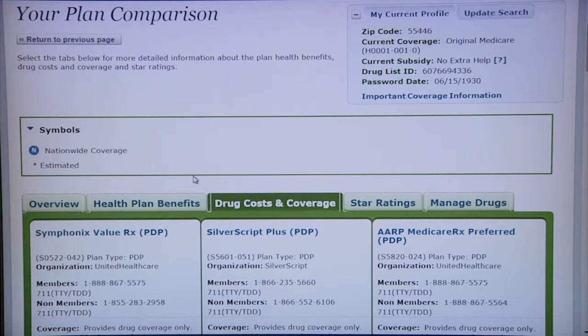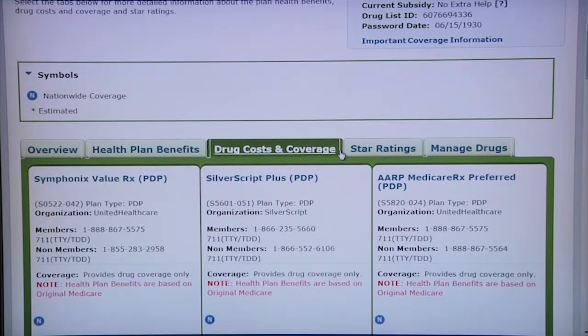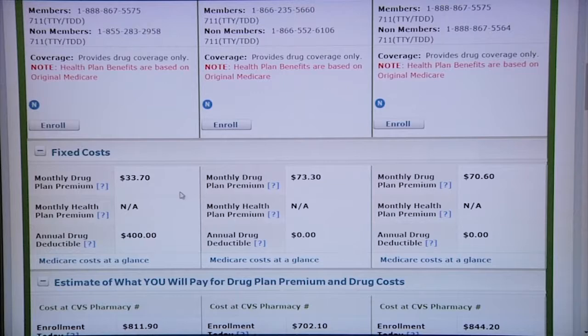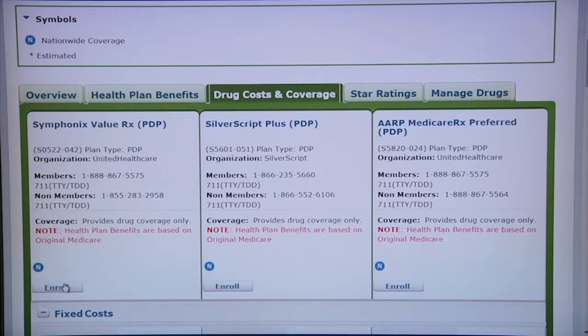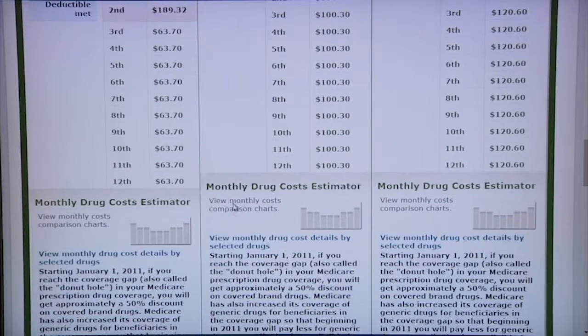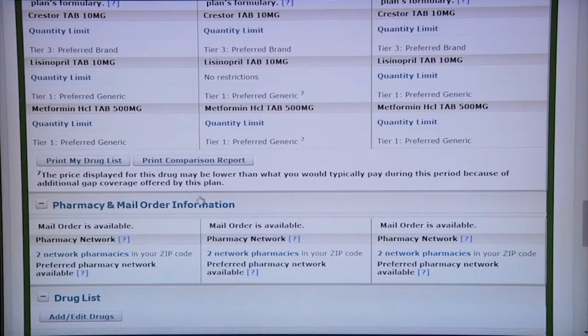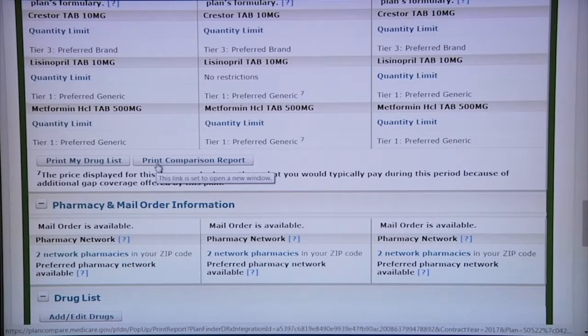This screen provides a lot of information and we won't go over all of it, but I will show you that these 3 plans will show the monthly drug premium, whether or not there is a deductible, and then it will go into the monthly costs. You can also click to enroll in the plan once you've decided you want to go with one of the plans. To look at the full cost, I believe it's easier to look at the comparison report. So you can scroll down to the Print Comparison Report.